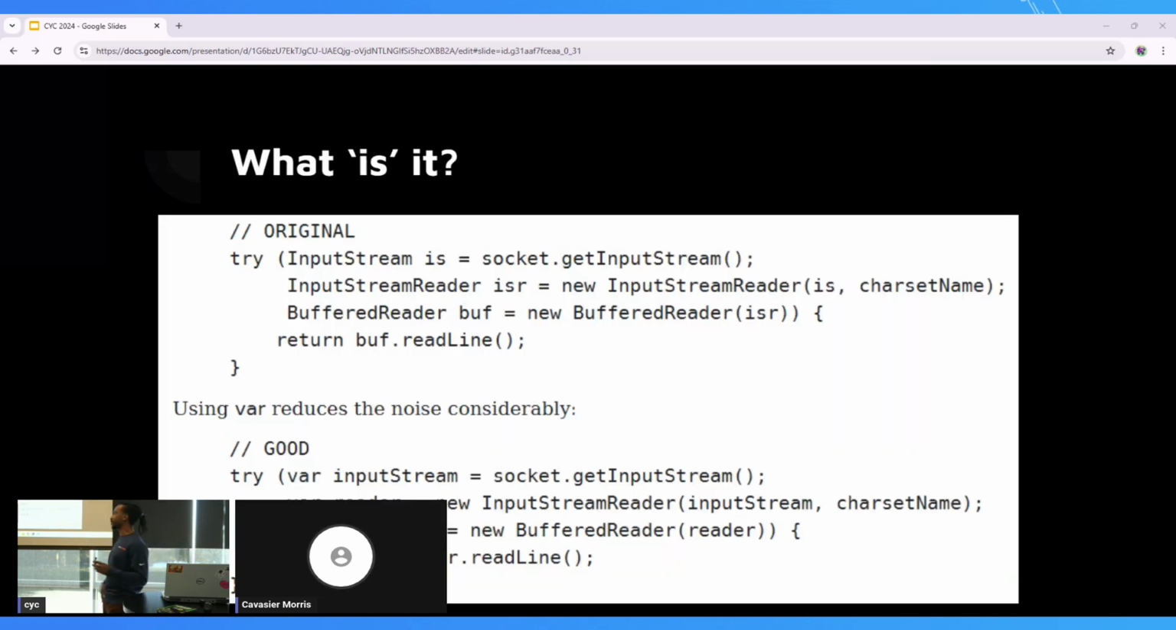So let's see an example. Here we have a try with resources block. And notice at the top, and this is something I have done before, like I mentioned, because you just want to get it done sometimes, especially if you're moving quickly. We have input stream is, input stream reader ISR, buffered reader buff. And obviously on the right side, you know the exact type because you're creating new instances of those.